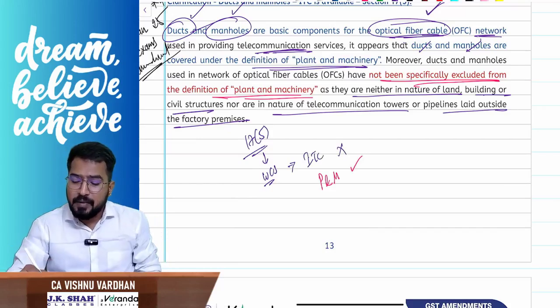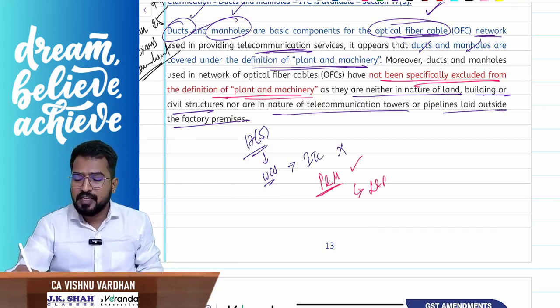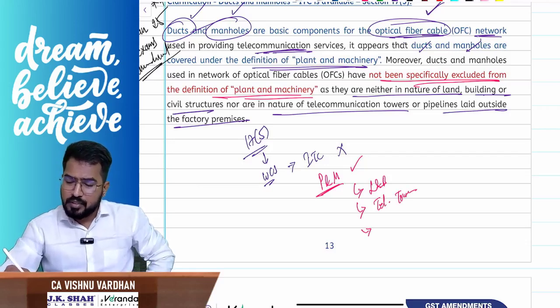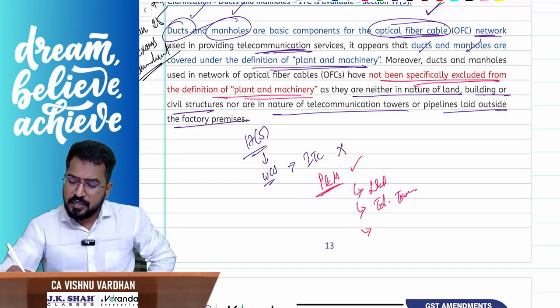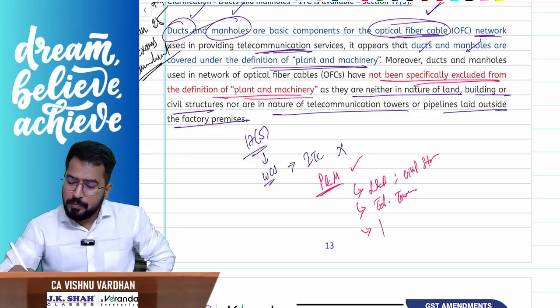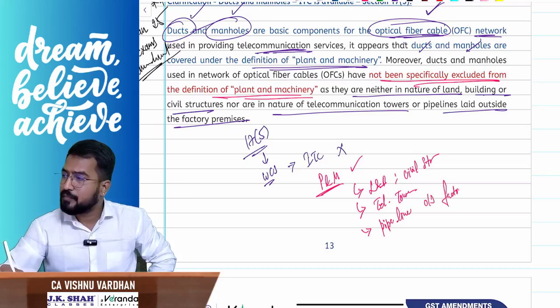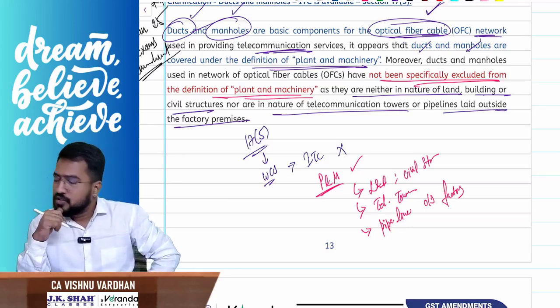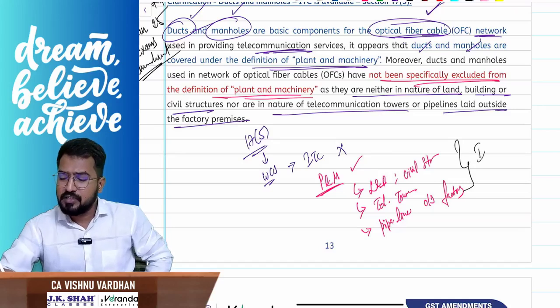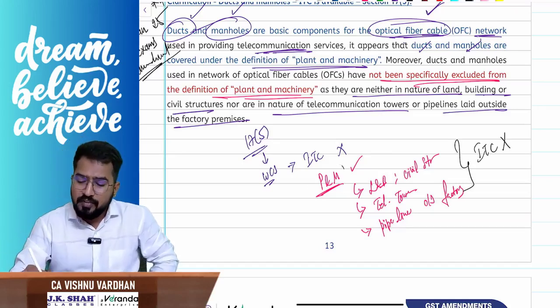But plant and machinery excludes land and building, civil structures, telecom towers, and pipelines laid outside the factory. So these things are not covered under plant and machinery definition. That means for these things ITC is blocked. Only for plant and machinery ITC is given.